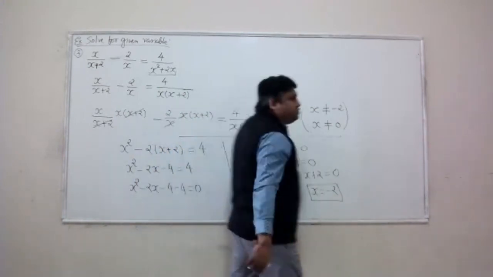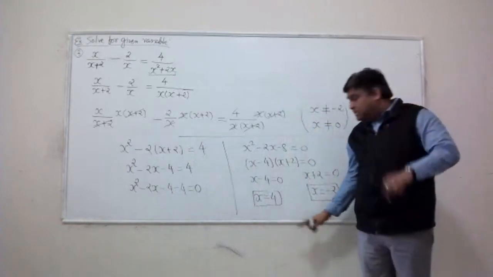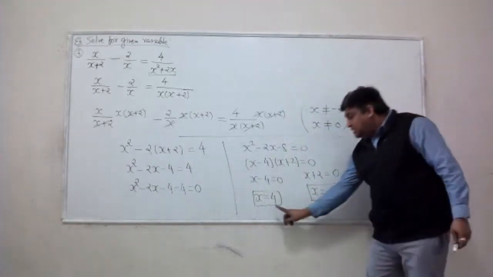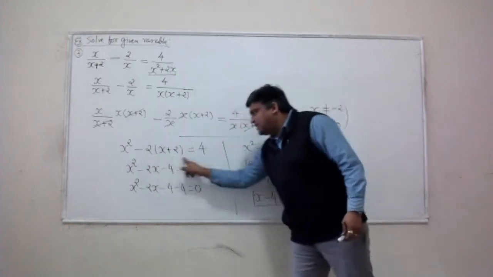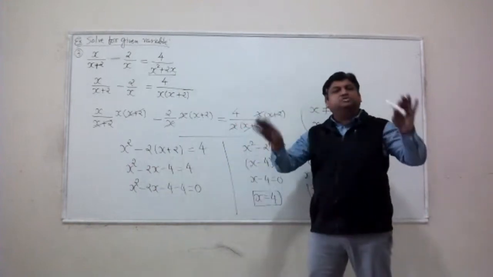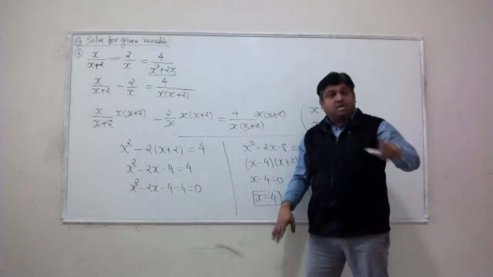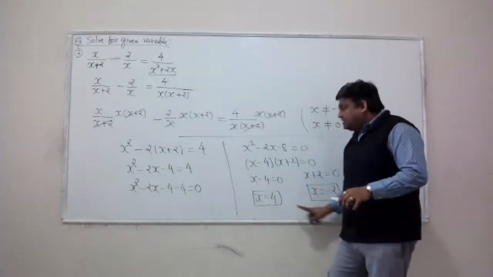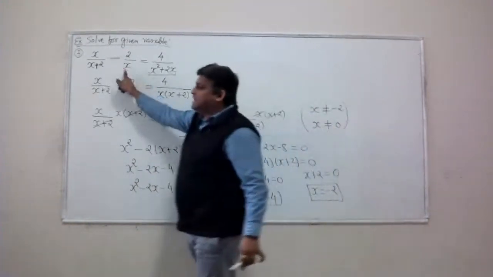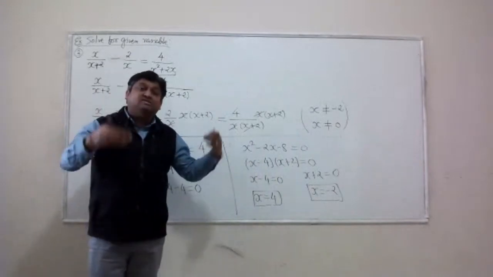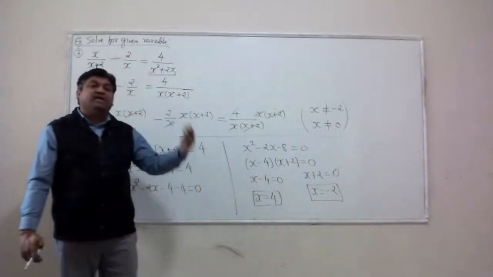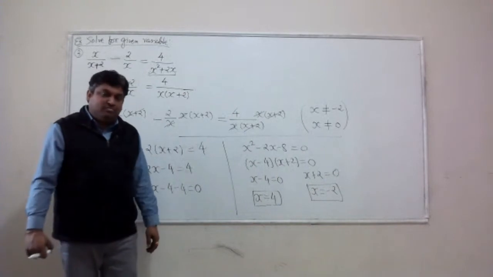Now this is how I want you to interpret these two solutions. These two solutions are the solutions for this quadratic equation. That is true for sure. But are these two the solutions for this rational equation too? Well, the answer to this question requires validation of your solution.